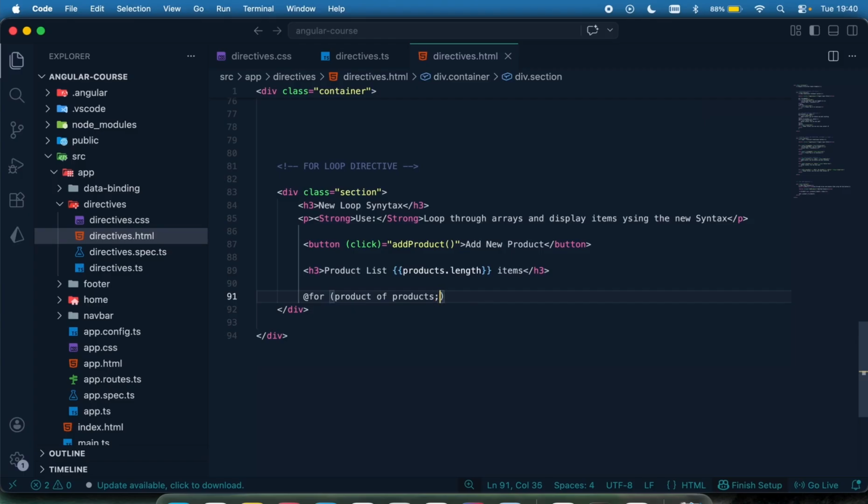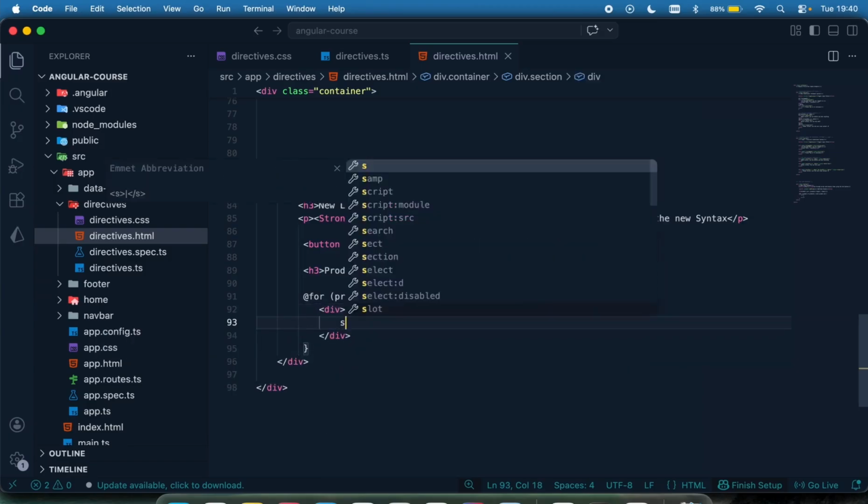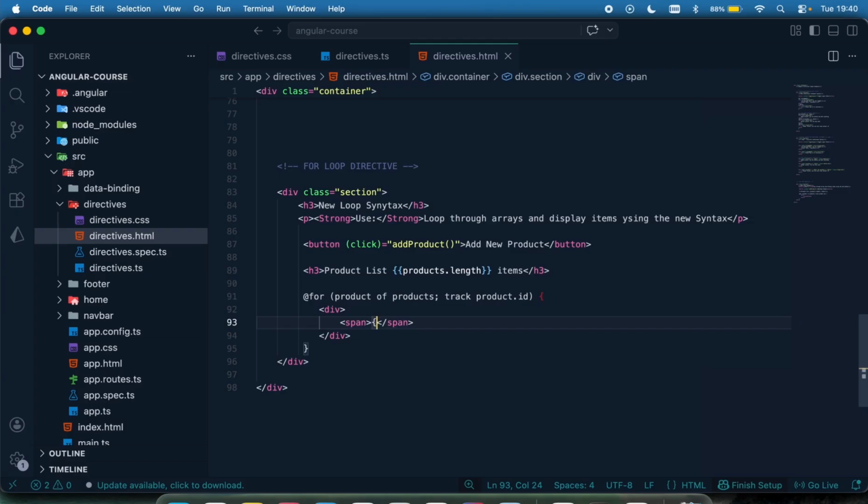I can have multiple statements, and then I'm just going to say track product.id. So that's going to be the unique identifier right there, okay? Then I'm just going to have my div to display all the data. So I'm going to have my span right here, and this is going to display the product name by saying product.name, right? And I also have a span to display the product price.